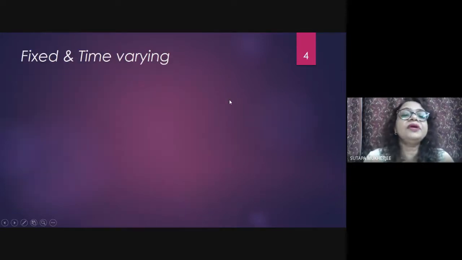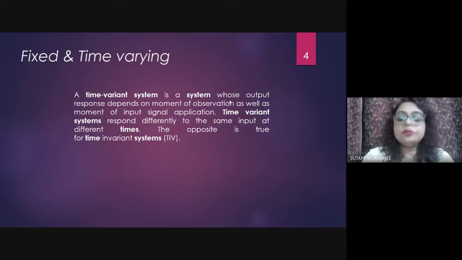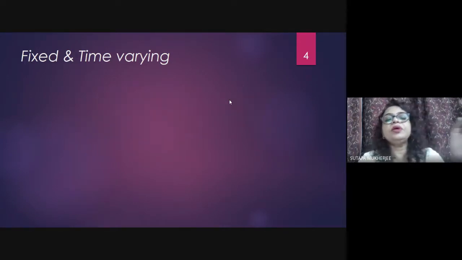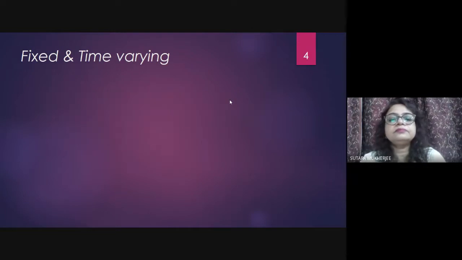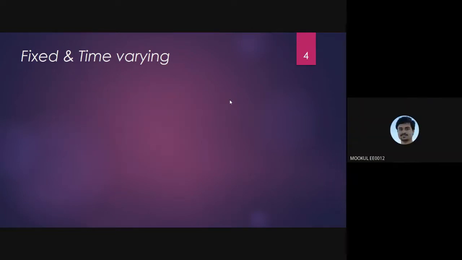Now come to the fixed and time varying. So can anybody tell me the definition of a fixed and time varying system? Ma'am, a system whose current depends on time is a time varying system, and whose current does not depend on time is a fixed system. For example, ma'am, Mukul.